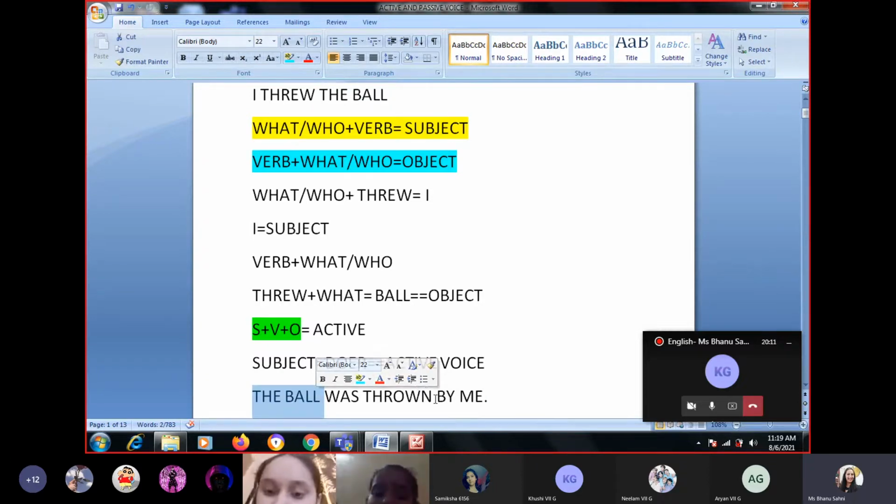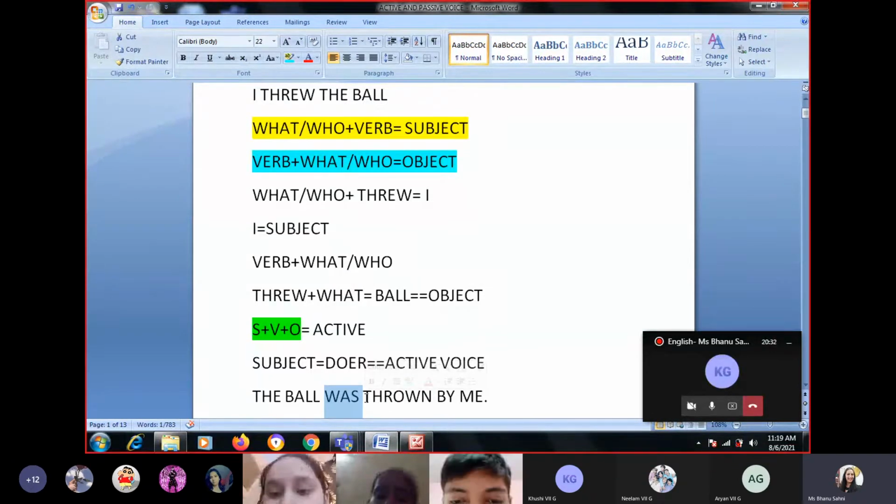There is always an agent by in passive voice, which has to be there. Threw is in the second form. The third form of threw is thrown. It is a past tense. Ball is singular, so we have was. The ball was thrown by me.